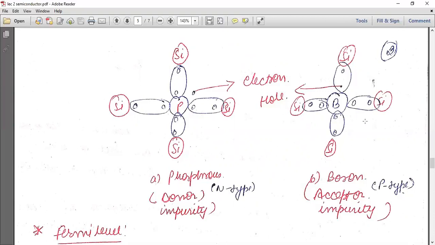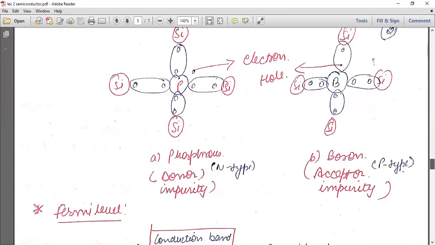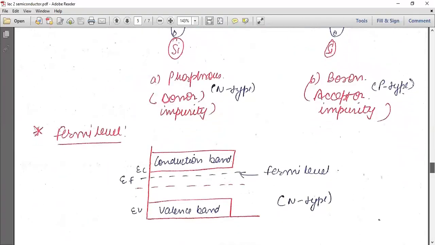But in case of boron, if we are considering the impurity boron, it has 3 electrons in its outermost shell. So only 3 electrons can make covalent bonds with the respective silicons. One will always remain empty and it makes a hole, a cavity that is known as hole. It has a positive charge, that's why it is known as p-type, and it can accept the electron, that's why it is called acceptor impurity. So these are the two types, n-type and p-type extrinsic semiconductor.